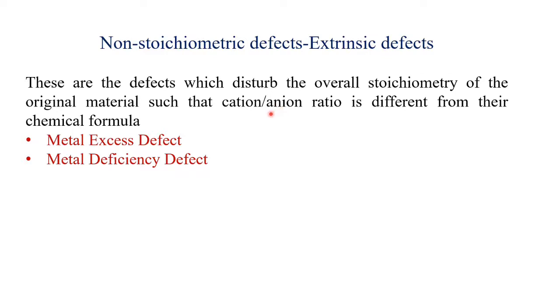That type of defect is known as non-stoichiometric defect. It involves the presence of foreign atoms from outside, which is why it is known as extrinsic defect. The two types are metal excess defect and metal deficiency defect.